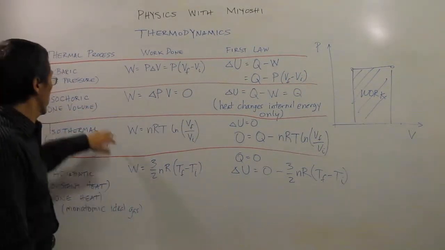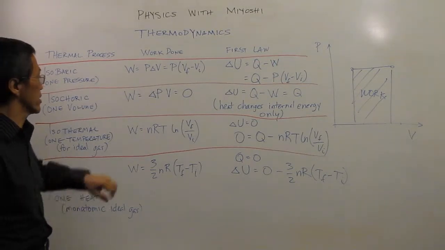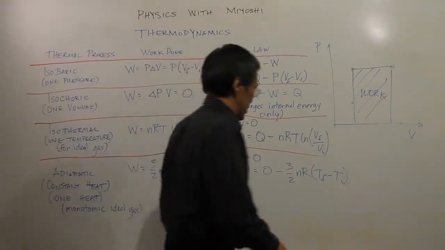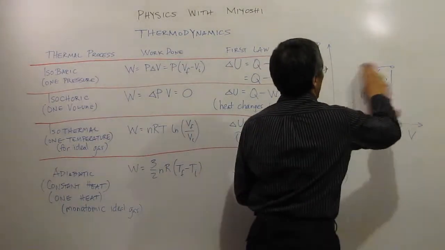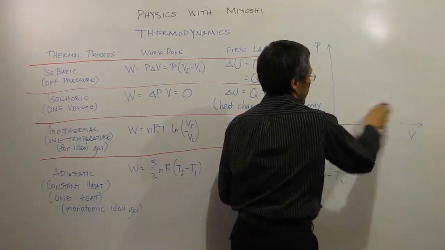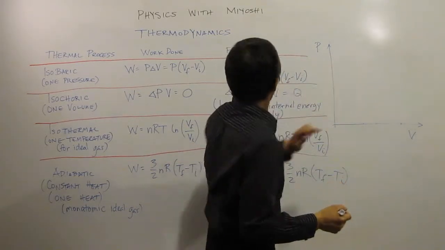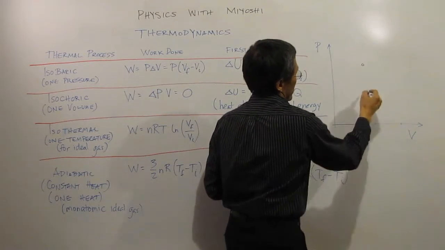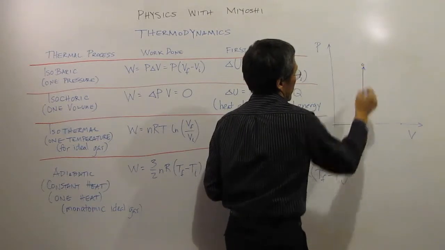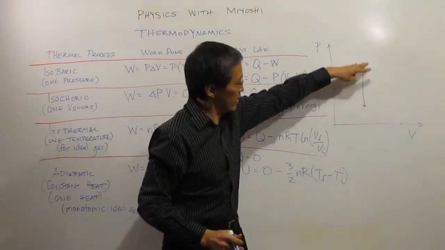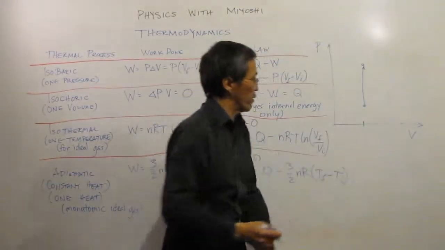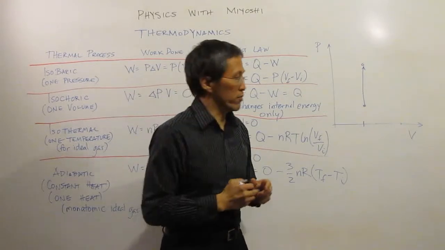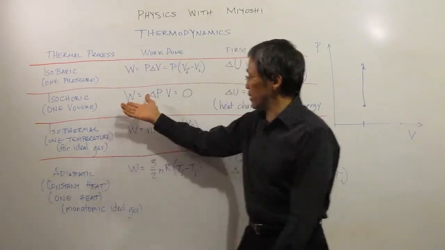For an isochoric, or one volume, type process, we have our work is P times delta V, and that is going to be 0. We can see over here on our P-V graph, if I change only my pressure, not my volume, then that would be a process that goes something like this, whether it's up or down. Since this is one volume, there is no area under that curve. So since there's no area under the curve, there can't be any work.